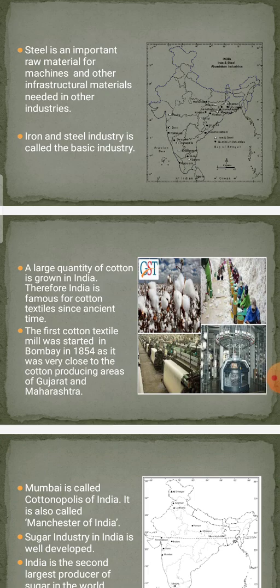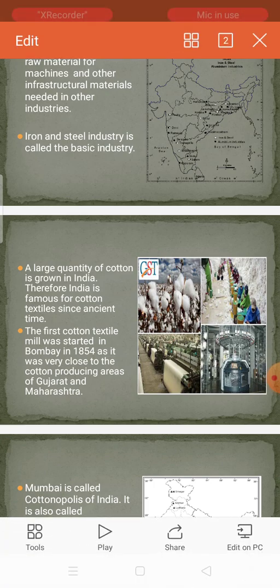Iron and steel industry is called a basic industry. Why do they call it a basic industry? Because every machine is made up of iron and steel. Follow? So they will ask you one more question: which industry is called the basic industry? Simple: iron and steel. The industry is called basic because all machines are made up of iron and steel.